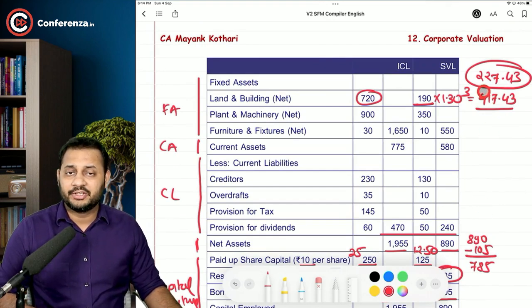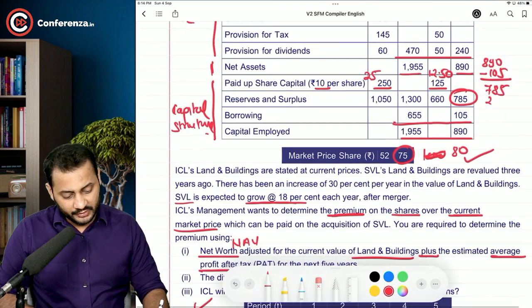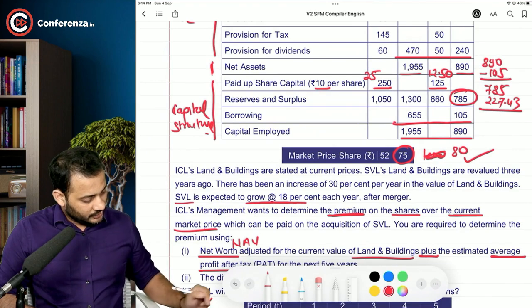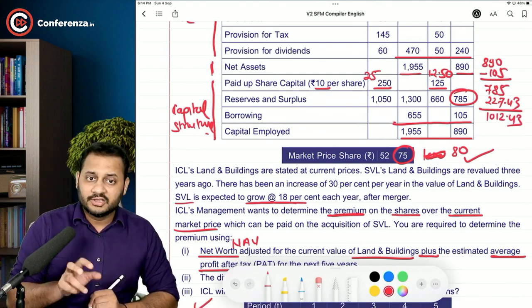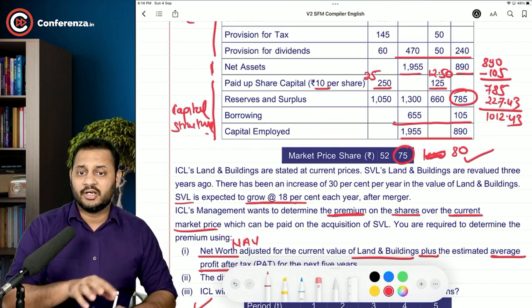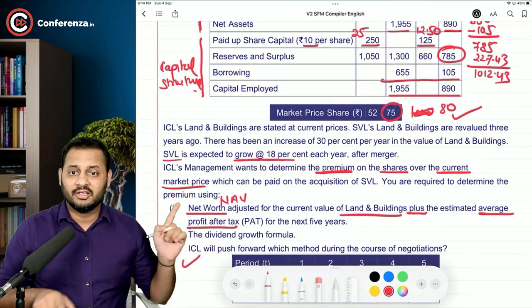Land and building has appreciated by 227.43, and that comes to 1012.43. This is the total net asset or net worth.